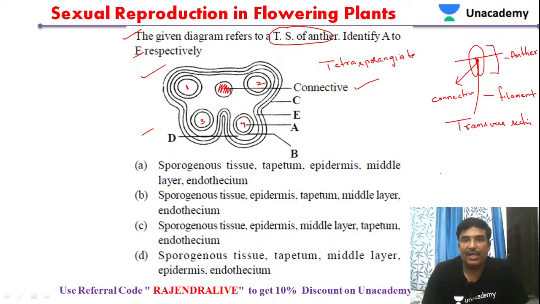Note down this A. Inside this we have a tissue called sporogenous tissue.